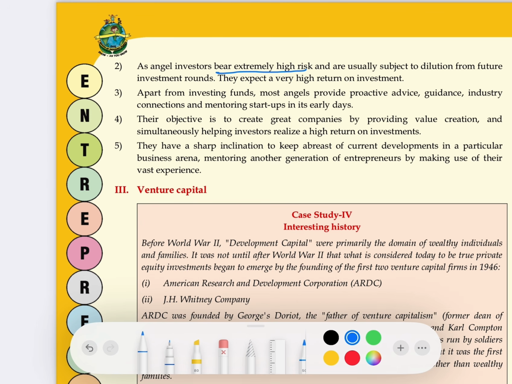Because of this high amount of risk, these angel investors expect a high amount of return also. This is the second feature.